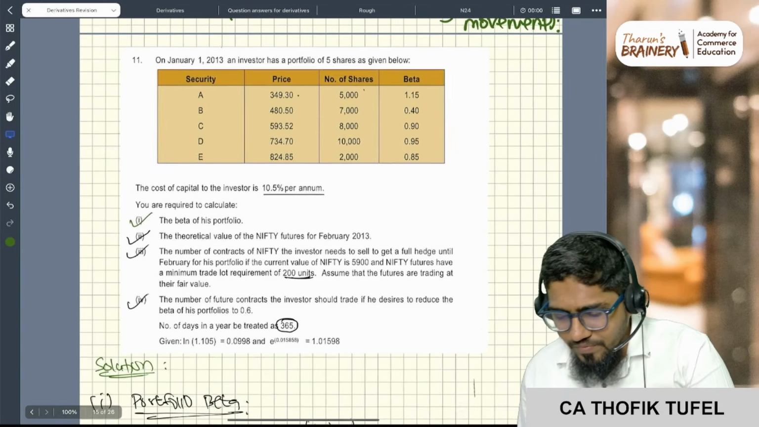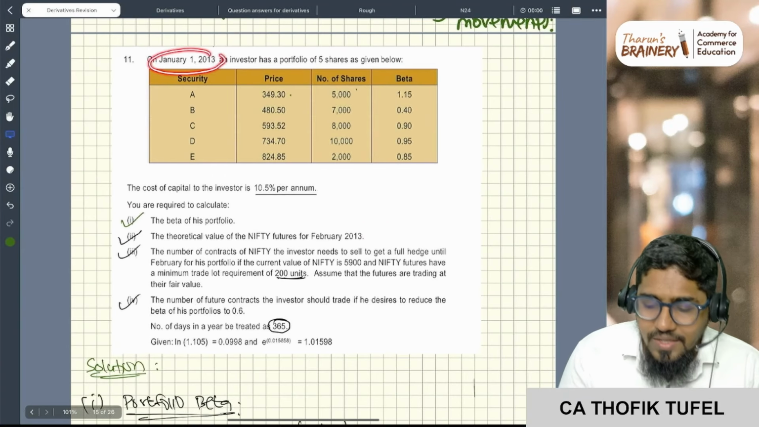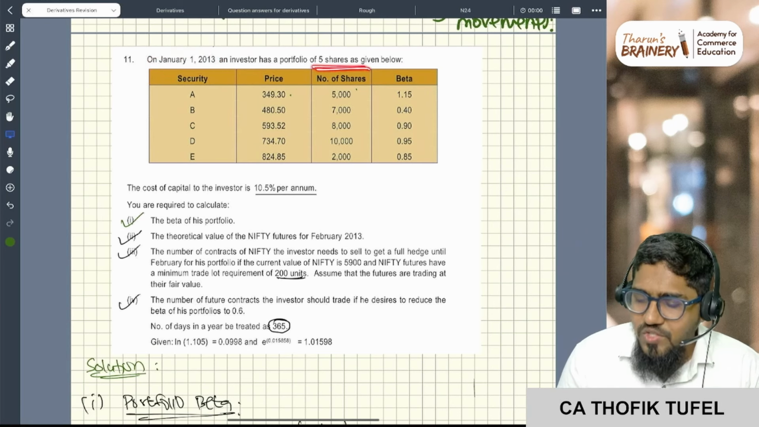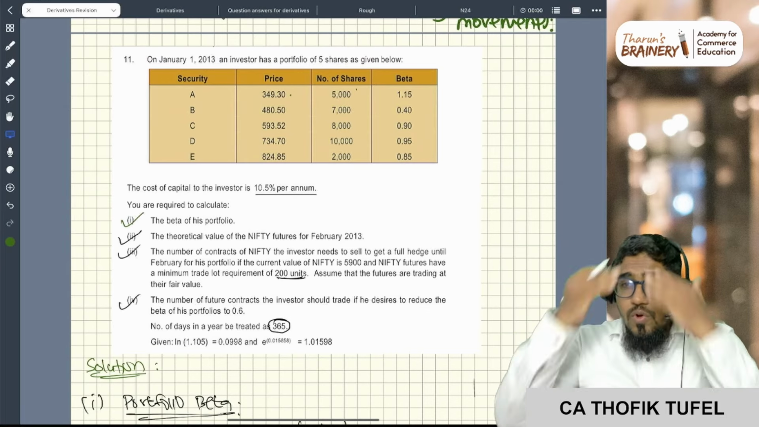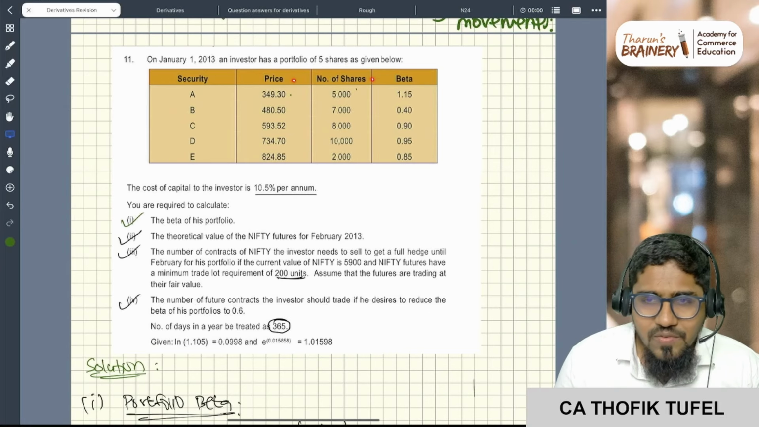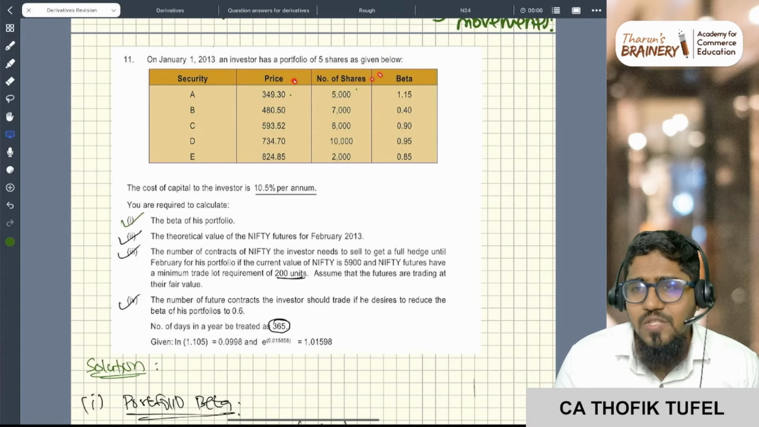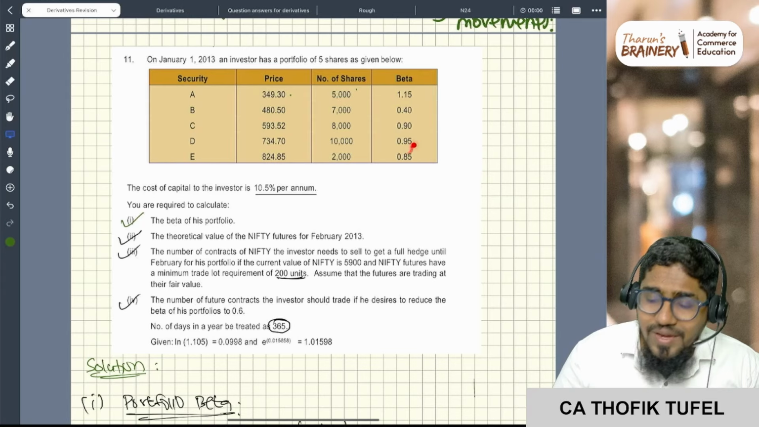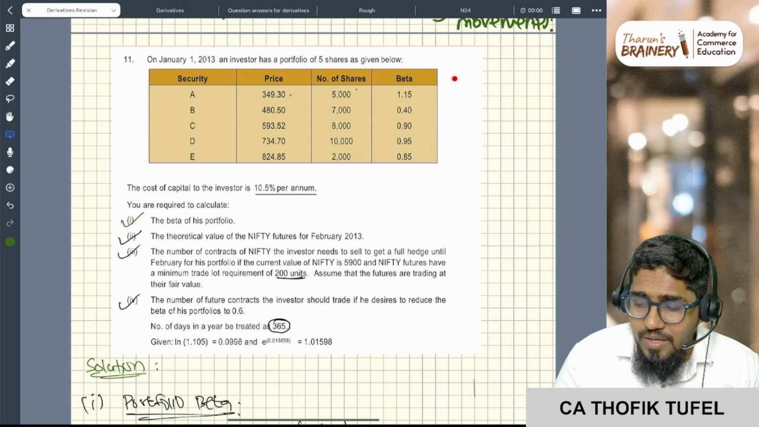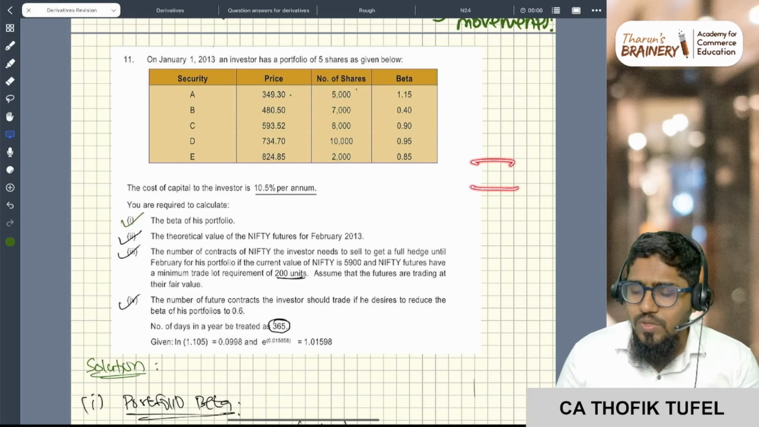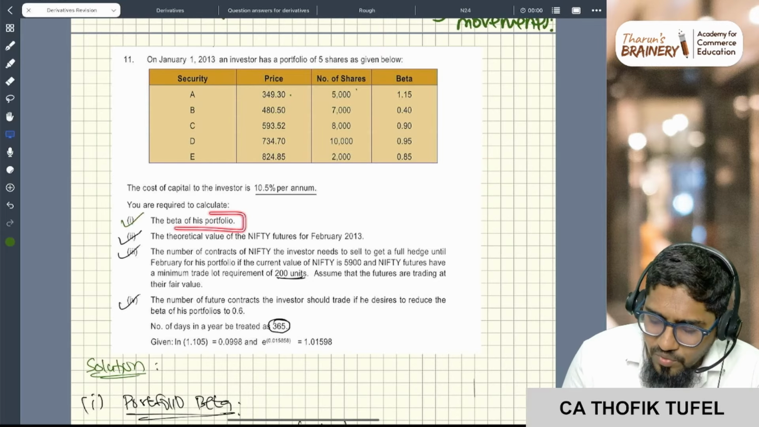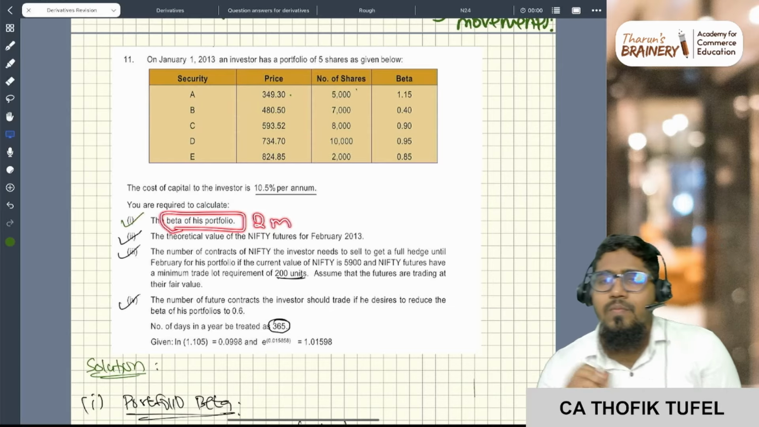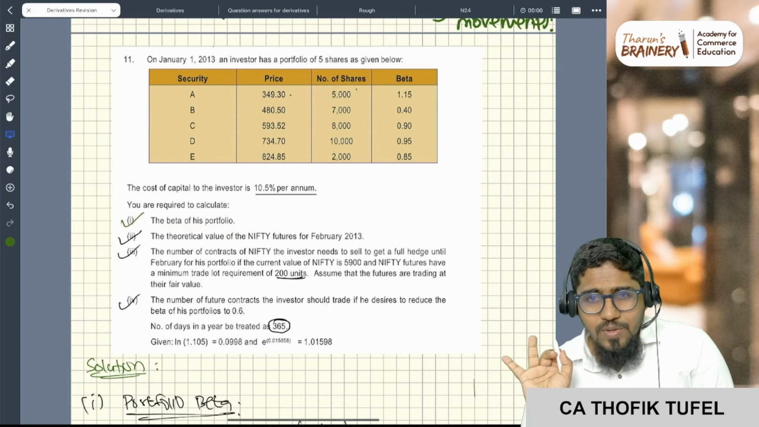This is question number 11 from your study material. Just see this problem. On 1st January 2013, an investor has a portfolio of 5 shares. Even if you don't know anything, multiply the price and the number of shares and you will get the value. Then calculate the weight, then the beta, and the weighted beta is the portfolio beta. These two things we can very easily calculate. The beta of the portfolio is very easy, and you will get 2 marks.